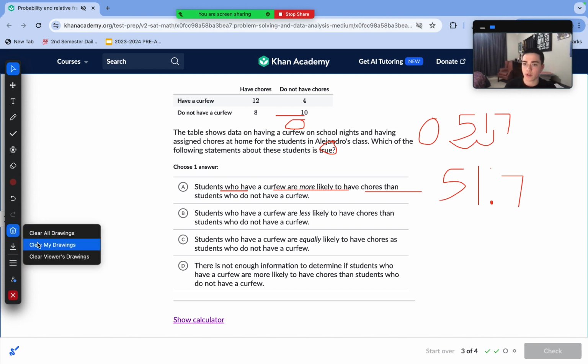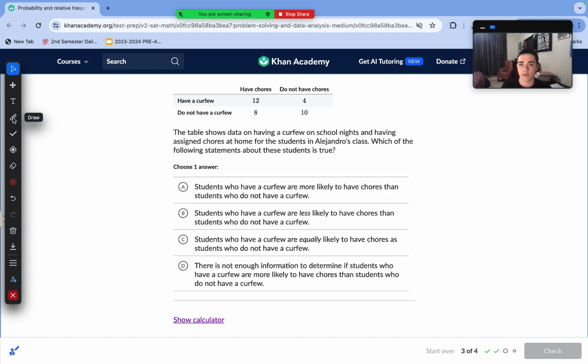On to question number 3. The table shows data on a curfew on school nights and having assigned chores at home. Which of the following statements is true? This is very similar to question number 1. Let's analyze our data. People who have a curfew are more likely to have chores. People who don't have a curfew are more likely to not have chores. Those two conclusions, answer choice A, definitely answers one of them. Students who have a curfew were more likely to have chores than students who did not have a curfew.